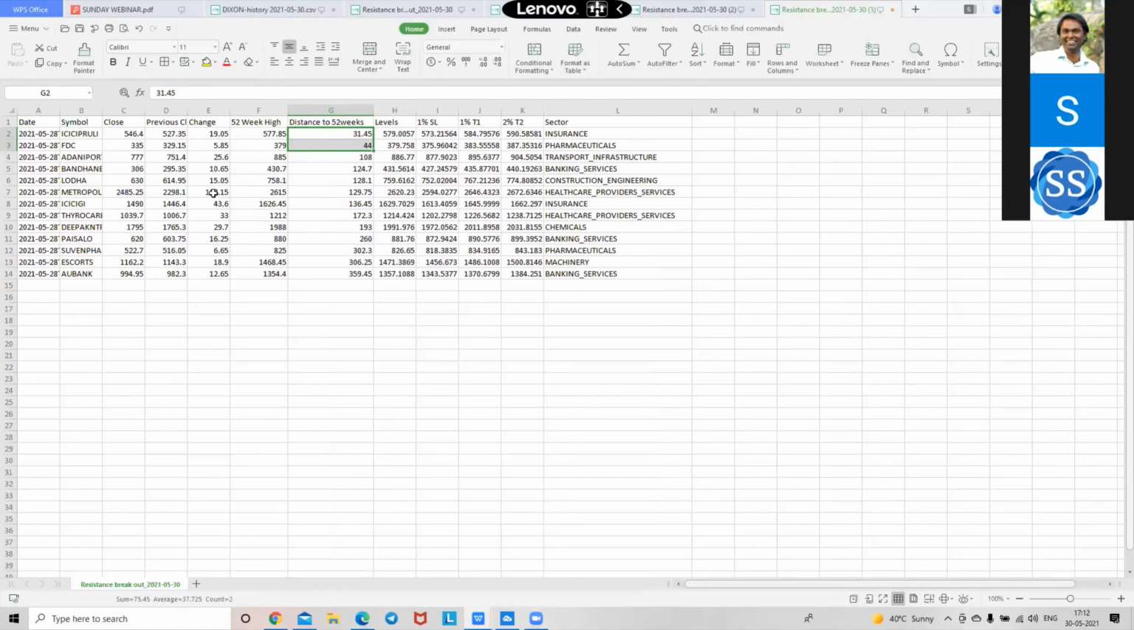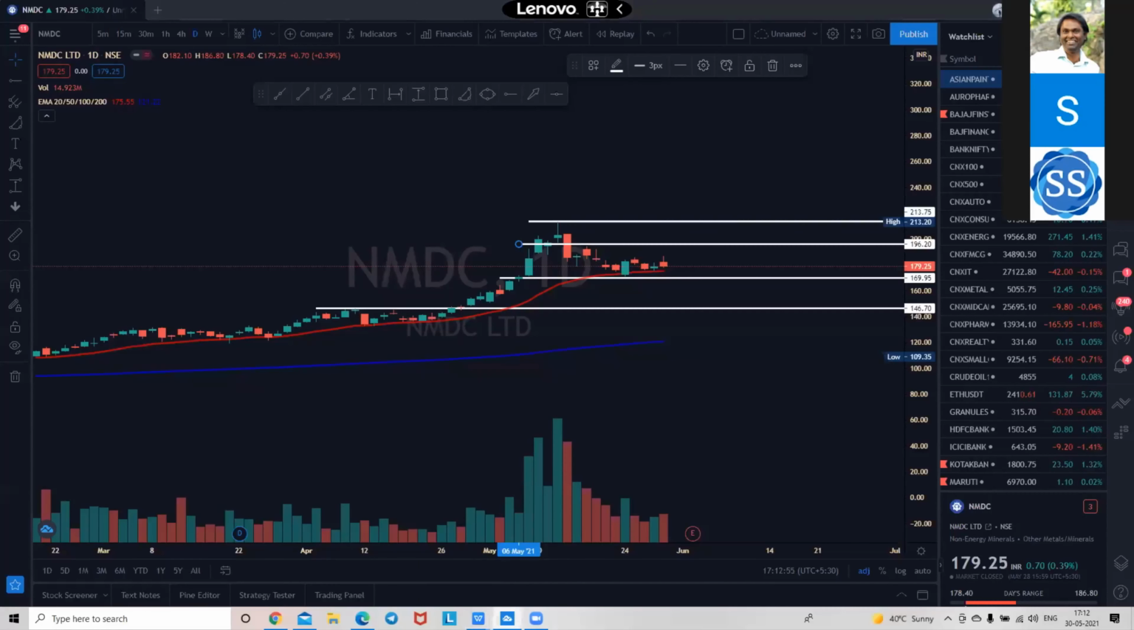Like Metropolis, this is going to surely give a breakout. It's in a range. It has given a recent high. It has traded with 187 points, and it needs 129 more to give a good breakout, a good all-time high. So this will be the stock of the day for tomorrow or day after tomorrow, Metropolis. So I will keep this in mind. Metropolis, yes, I will surely trade Metropolis.